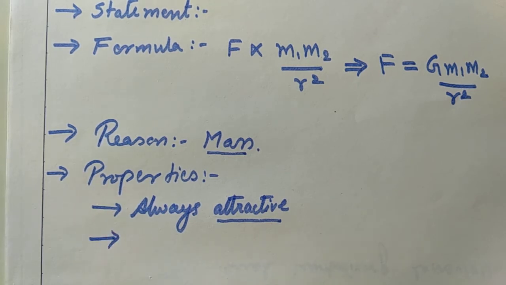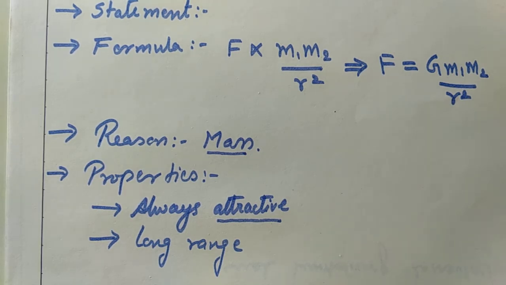Then the second property is that it is a long range force. Now how can I say this, that it is a long range force? See, you know that all the planets revolve around the sun. Why do they revolve around the sun? What is the reason? The gravity of the sun. Because of the gravitational force of the sun, all the planets are revolving around the sun.